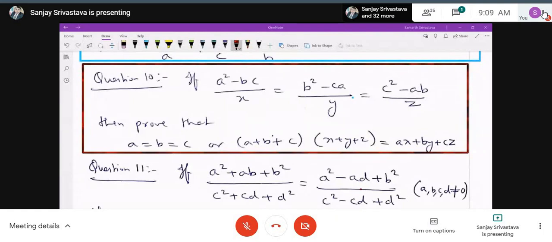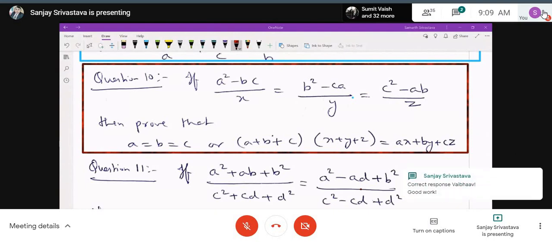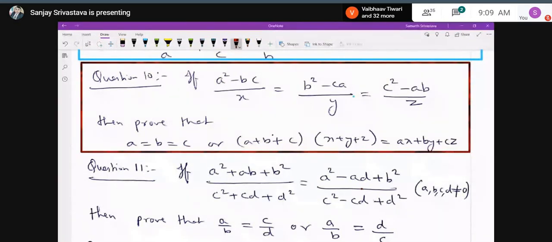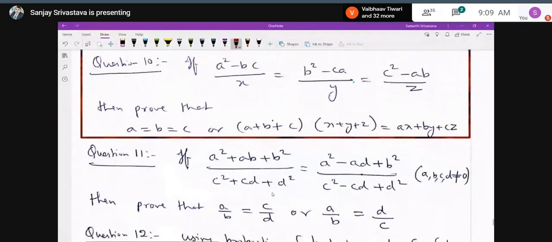Each ratio equal to sum of the antecedent upon sum of the consequent, and then also we can proceed like that. We can make use of the K method also, and we can make use of this property also, that when any three ratios or two ratios are equal, then each ratio will be equal to sum of their antecedents upon sum of their consequents. Very good.